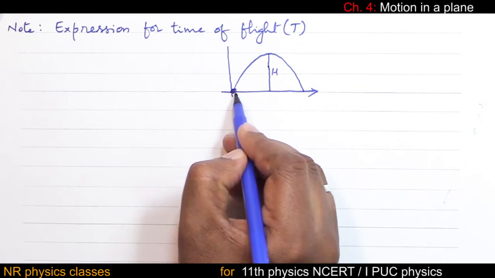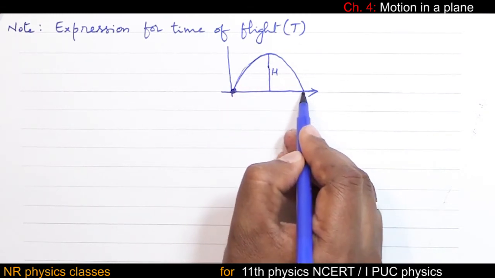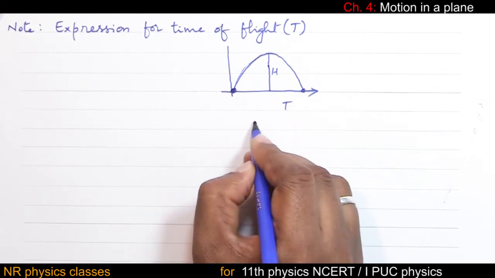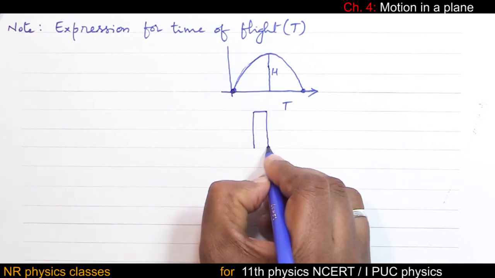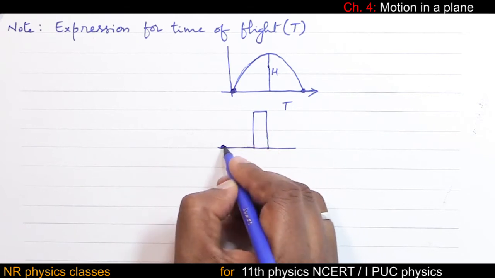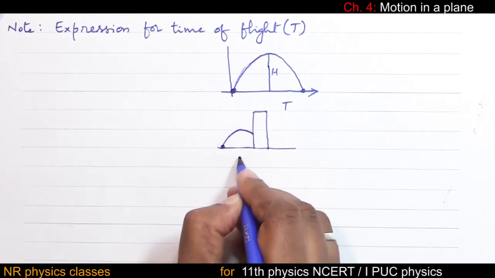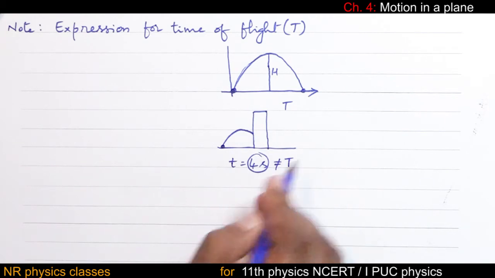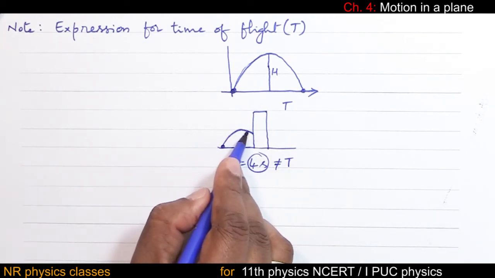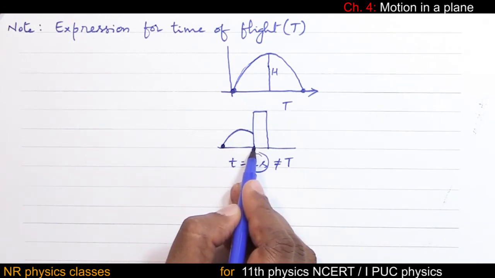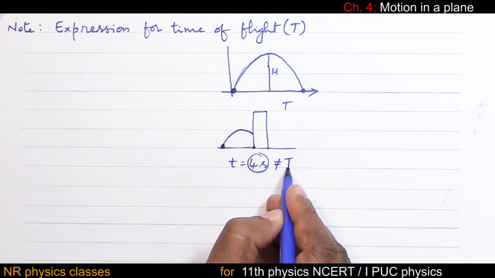Time taken by the projectile to come down to the same height is called the time of flight, denoted by capital T. If this is a building and a ball is hit towards the building which takes this path, and if time taken is 4 seconds, then 4 seconds is not time of flight because the ball has not come down to the same height. It is thrown from this height, but it has not come down to the same height. So this time is not time of flight.